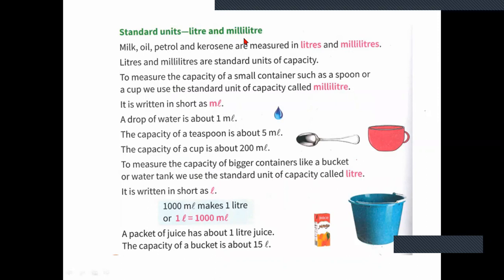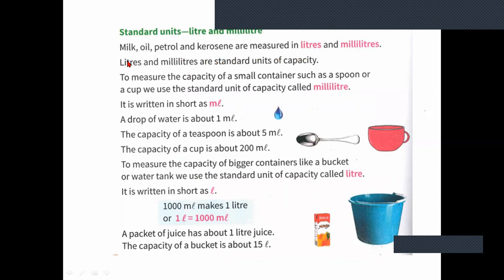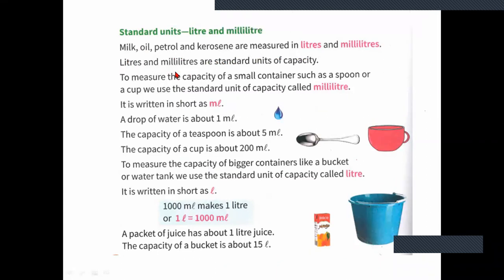See here, the standard units for capacity are liters and milliliters. For example, milk, oil, petrol and kerosene are measured in liters and milliliters. Liquid items will be measured in liters and milliliters. Liters can be written as L and milliliters can be written as ml.